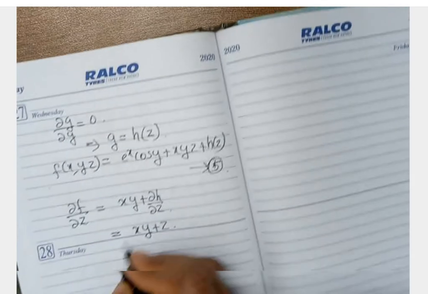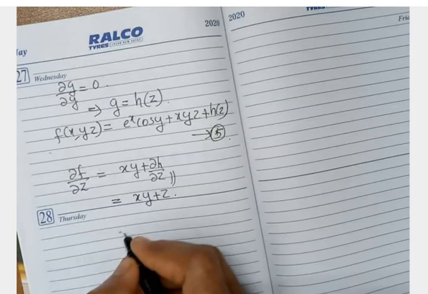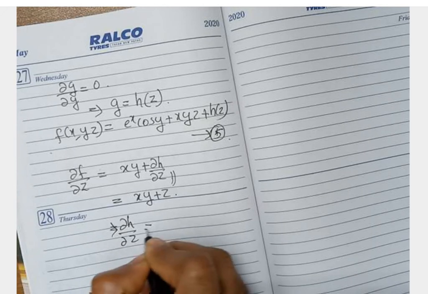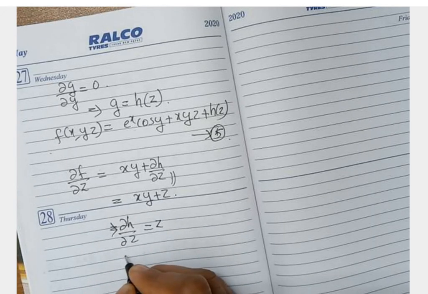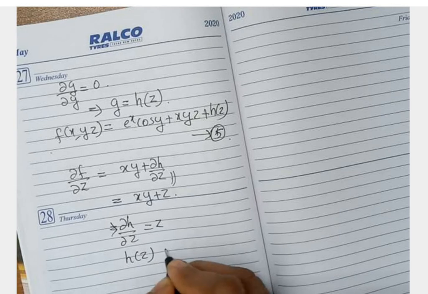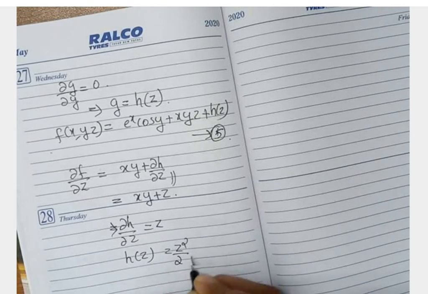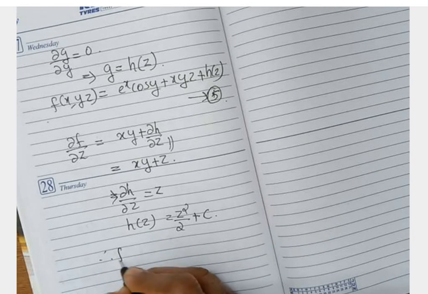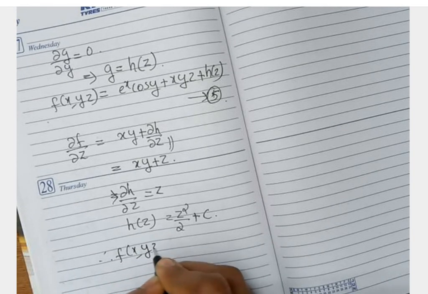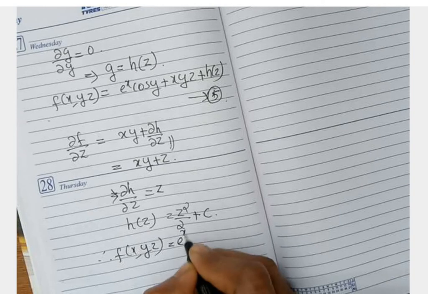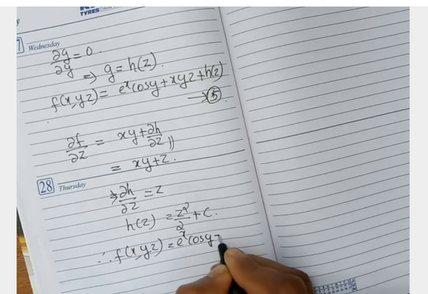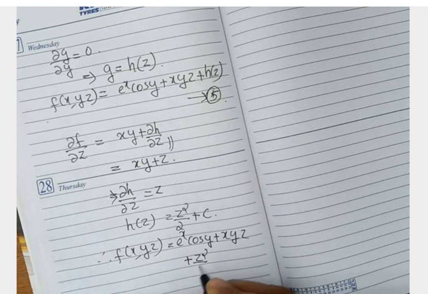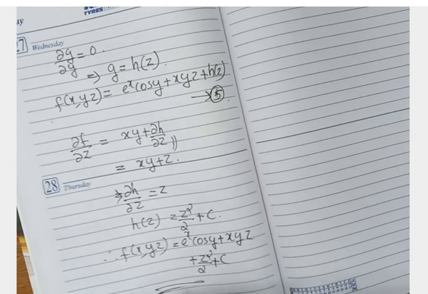By equating these two, we get ∂h/∂z equal to z. So what will be h of z? That is equal to z squared by 2 plus a constant c. Therefore, f of xyz is equal to e^x cos y plus xyz plus z squared by 2 plus c. This is equation 6.